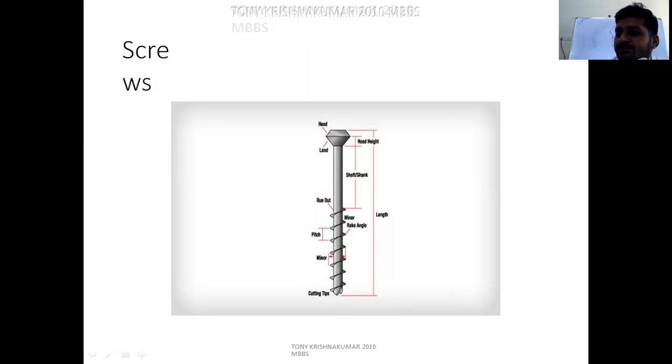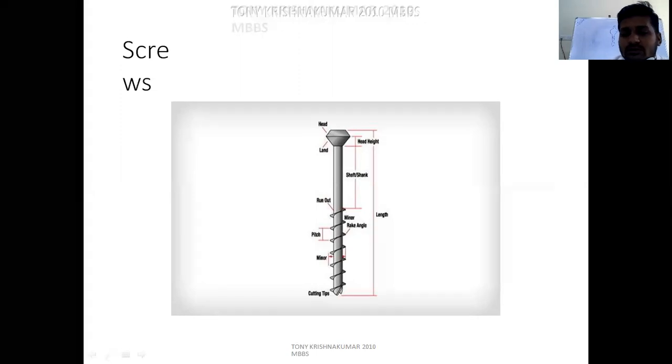Thread depth is equal to thread diameter minus core diameter, divided by 2. If you subtract this one, then we will get the thread depth on both sides. For each side, we have to divide by 2.